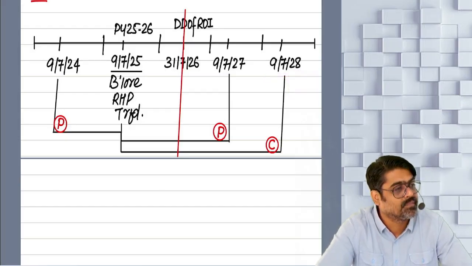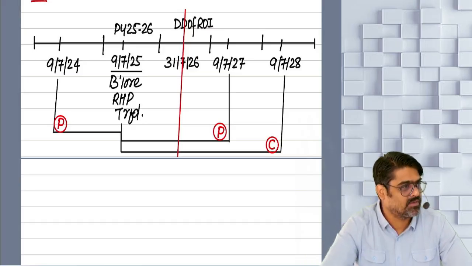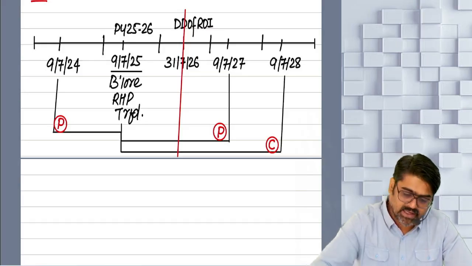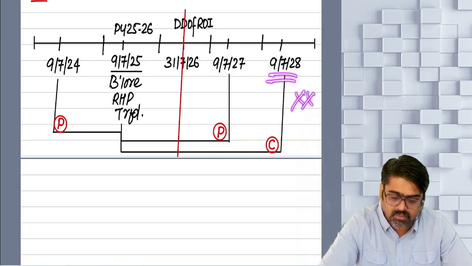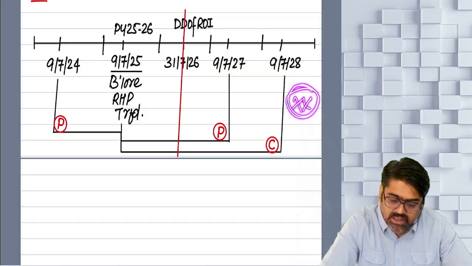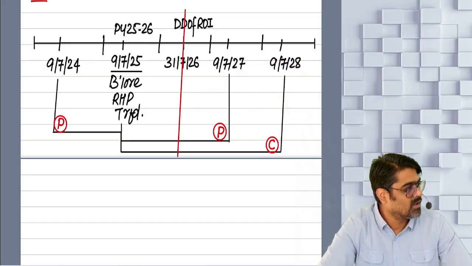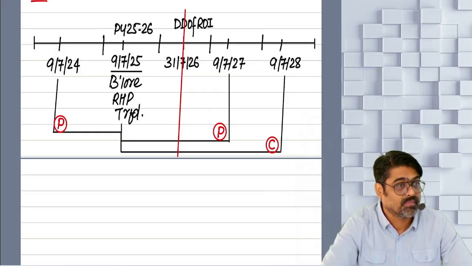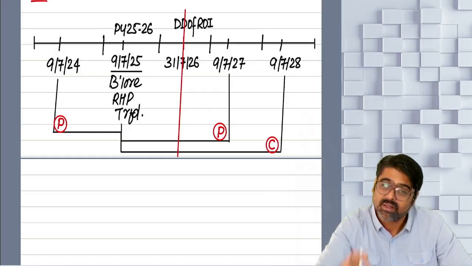Now what if the period of 3 years expires and still there is some balance in your CGD account? That balance, to that extent you have already claimed the exemption from us. Yes or no? Saying that you are going to use this amount for purchase or construction. 2 years have gone, 3 years have also gone, and still this amount is appearing in your CGD account, meaning the amount which is still there in your CGD account was neither used for purchase nor used for construction. Hence that amount is still there in your CGD account. Yes or no? So even that amount is known as unutilized balance in the CGD account.